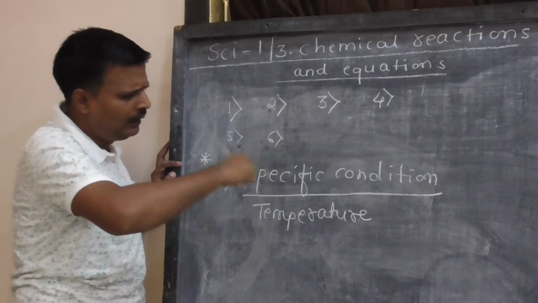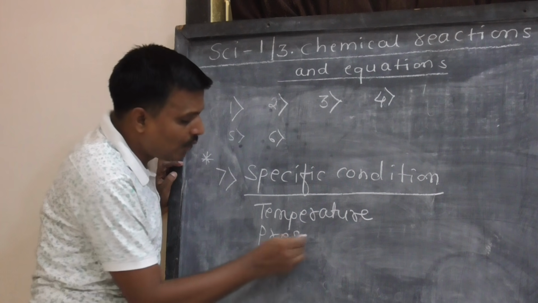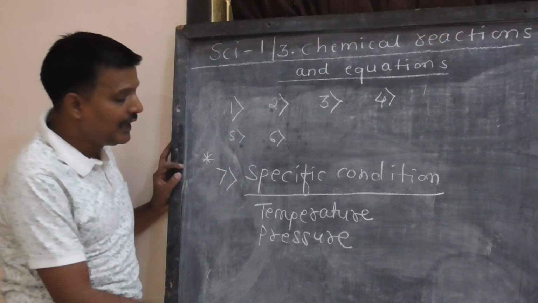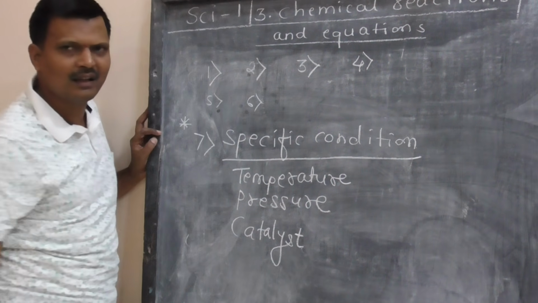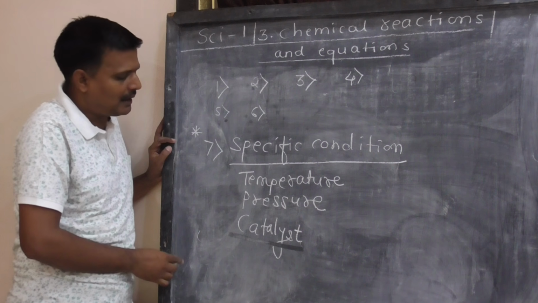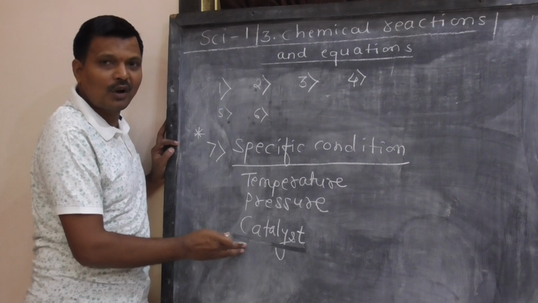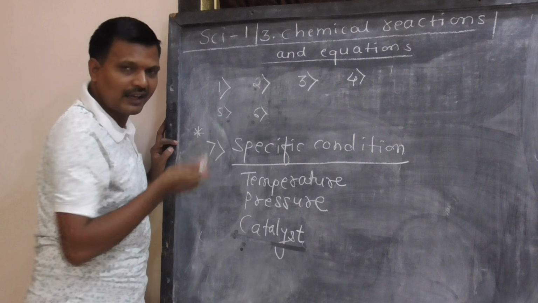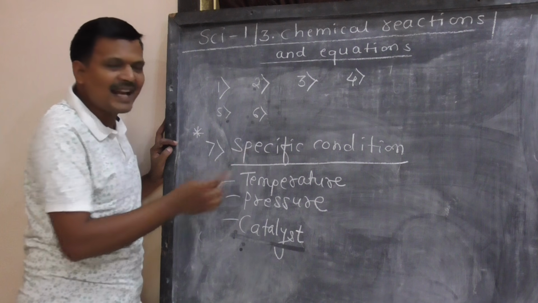Some reactions carried out under very high temperatures, some reactions carried out under high pressure, some reactions need catalyst. ऐकल्यासारखं वाटतं का? कॅटॅलिस्ट, आठवीला कळीचा नारद, भांडणात भाग घेत नाही पण भांडणं वाढवतो. A substance which does not take part in chemical reaction but by its presence it can increase the rate of reaction. These are some special conditions under which reaction is carried out.